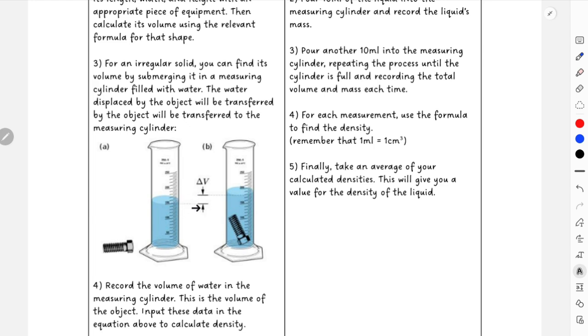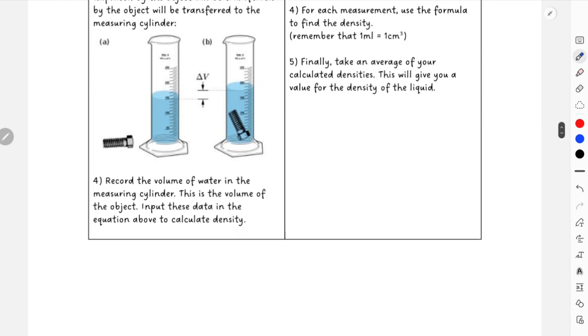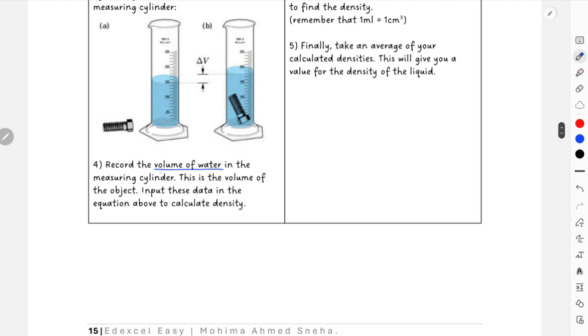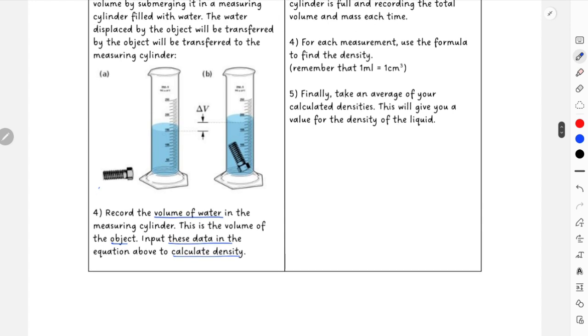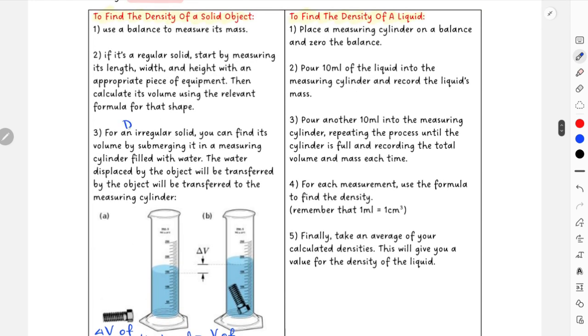So that means the change in volume of the water, or the volume of the water displaced, gives you the volume of the irregular object. So this is what is written over here: record the volume of water in the measuring cylinder. This is the volume of the object. Input this into the density equation, and this will give you the value for your density. So from this case we understand that change in volume of water displaced is equal to volume of object. Right, as over here we are displacing water, that's why we refer to this method as the displacement method.